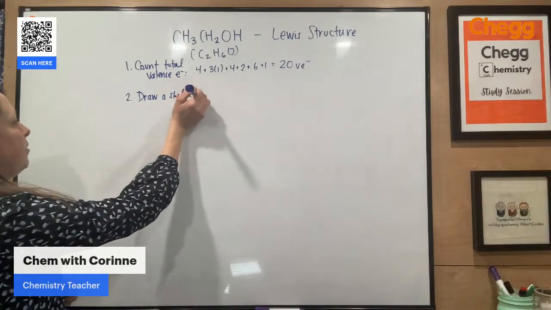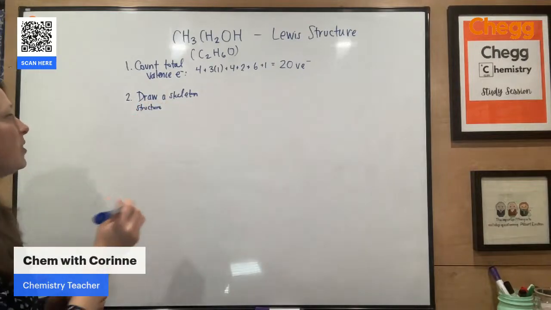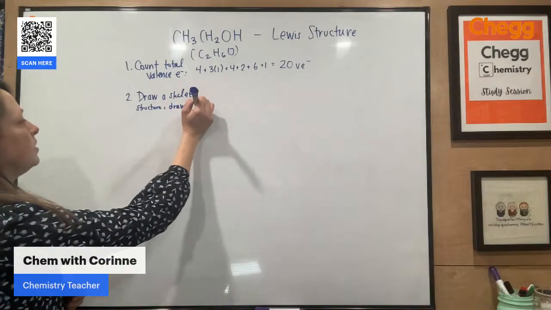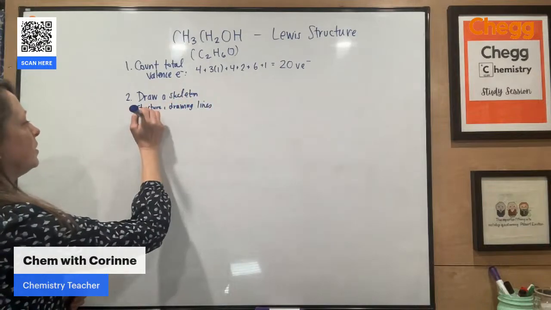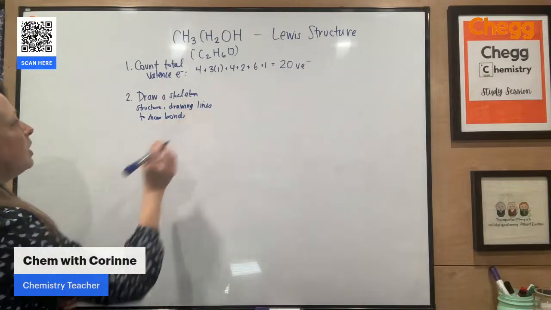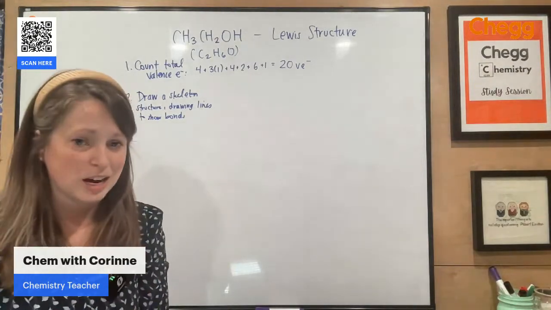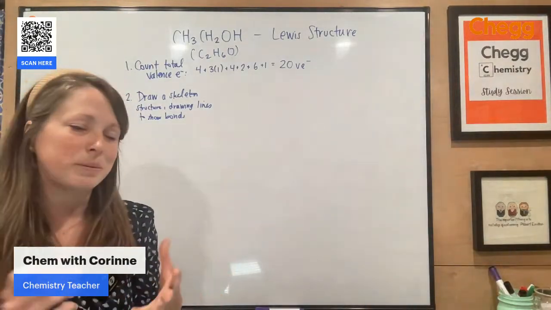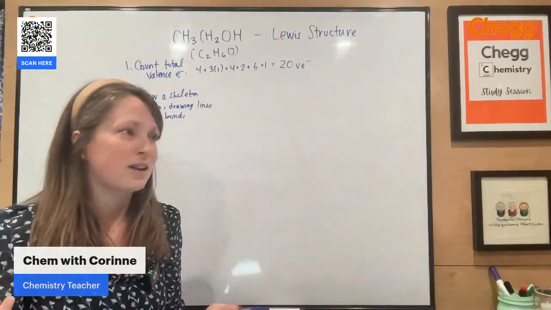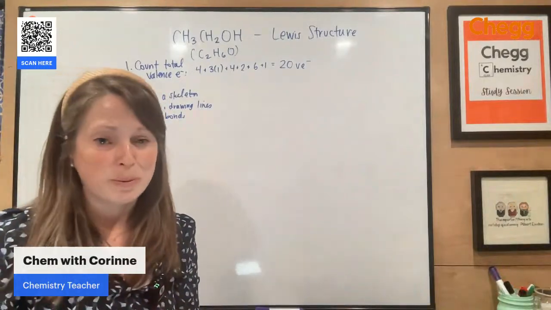What do I mean by that? You're pretty much just going to predict how these atoms are going to bond together, so drawing bonds between elements. With this carbon, you have to think about how many valence electrons each atom has, and that's going to help you determine how those bonds are going to come together. So carbon has 4 valence electrons. Everything, for the most part, wants 8. So that means it's going to need to form 4 bonds.